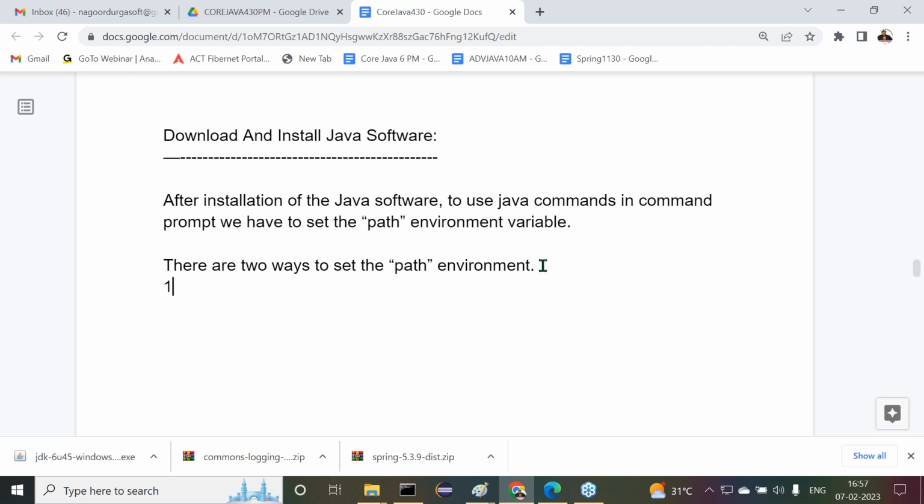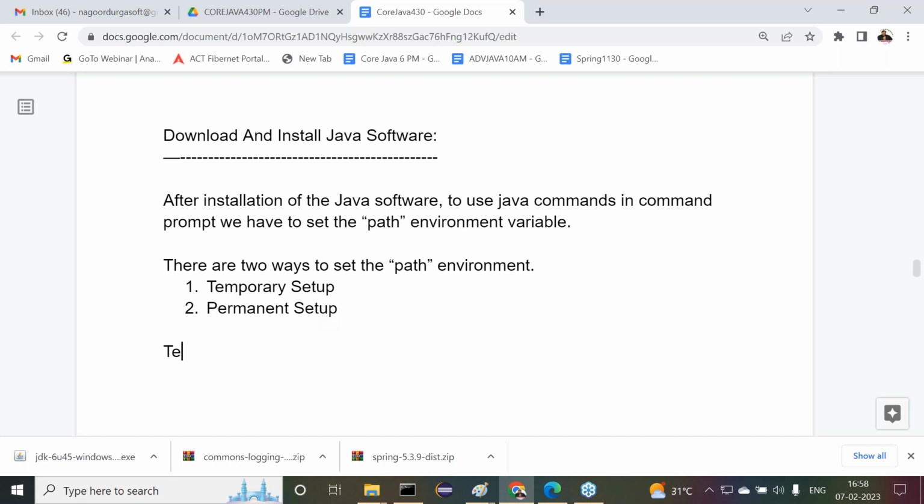What are the two ways? One is temporary setup, and the second one is permanent setup. Observe carefully. In these two ways, we are able to set the path environment variable. That's clear, all of you know? Right, sir.